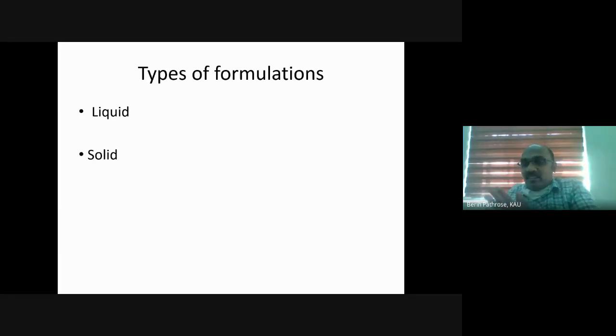Because the definition of formulation says that it is the form in which it is available, not the way it is coming out of the can. So in what form do we get it? We get it as a liquid, and that is why it is called a liquid formulation.